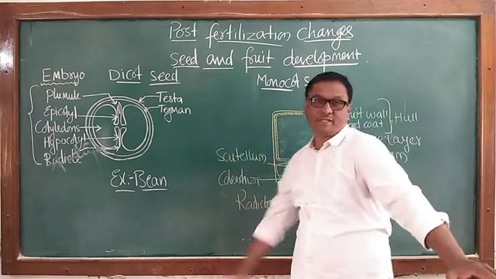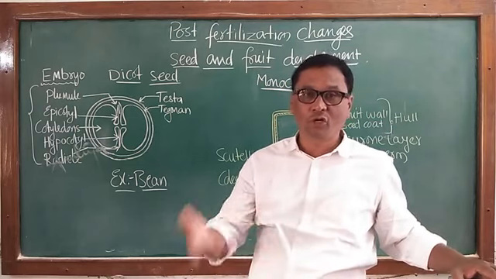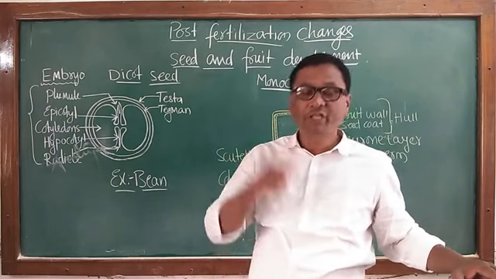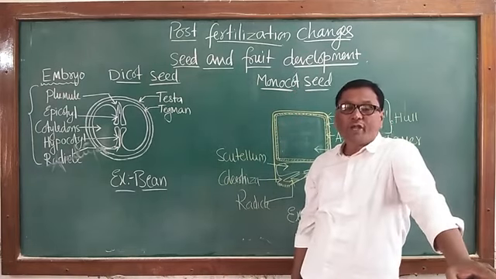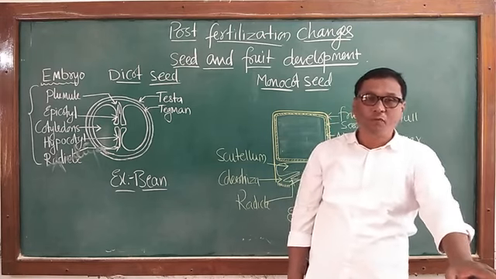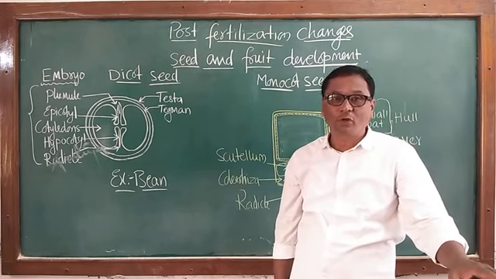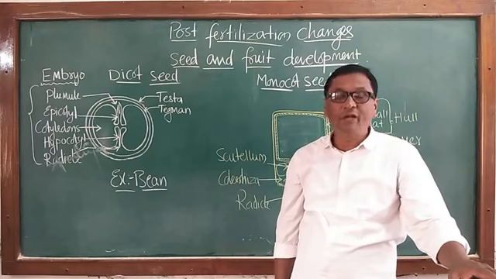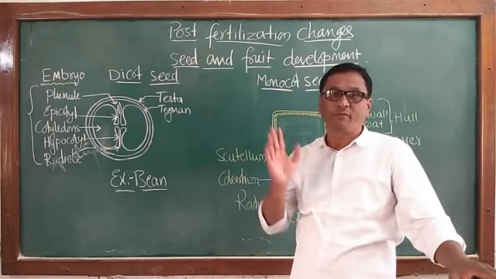So we started the syllabus or the chapter with the flower, floral whorls, etc. And within the flower, while studying the formation of seed and fruit, we have to remember that the ovary, the basal part of the carpel, is the most important structure. All the other parts, the calyx, corolla, the androecium, and the stigma and style of the carpel, slowly dry and wither away, fall off from the flower.